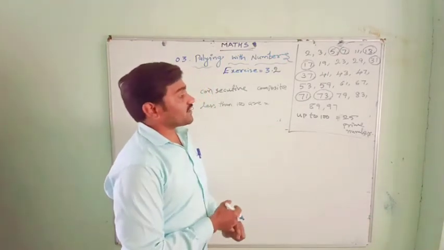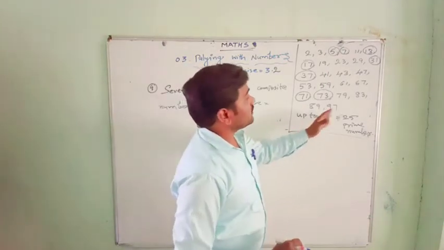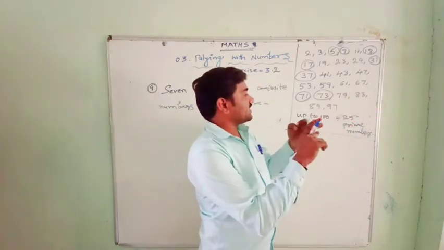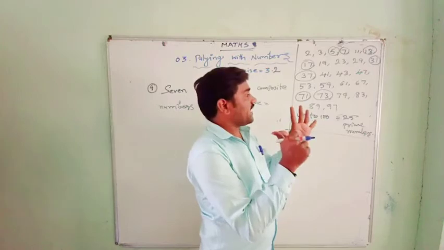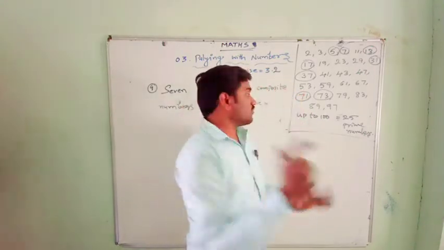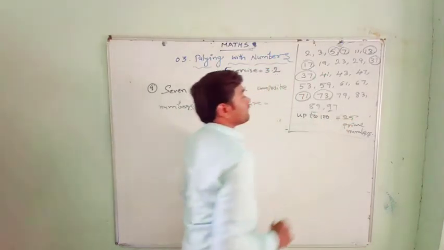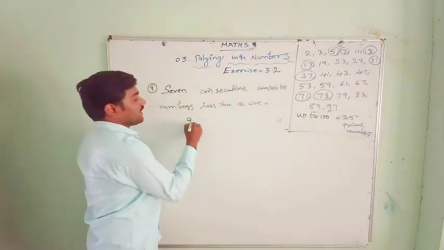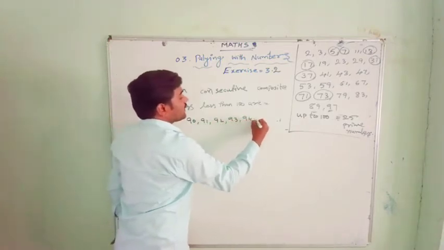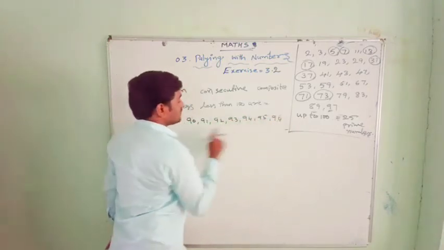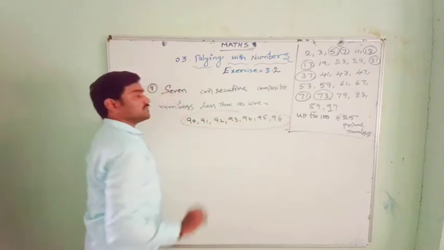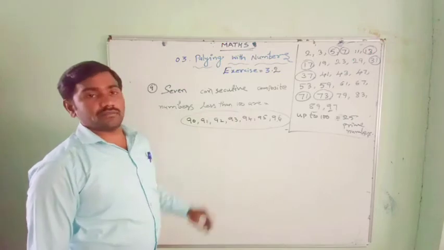If you find the 7 consecutive composite numbers, anywhere, like 83 to 89, 84, 85, 86, 87, 88, 89, that means we have only 6. So we need 7 like that. There is only one possibility, between 89 and 97. That means 90, 91, 92, 93, 94, 95, 96. See, 1, 2, 3, 4, 5, 6, 7. Here we got the 7 composite numbers less than 100.